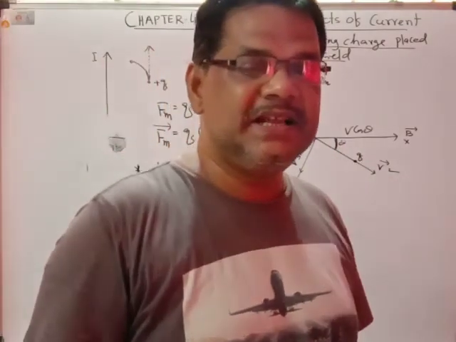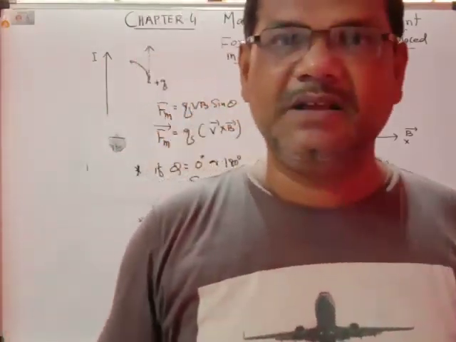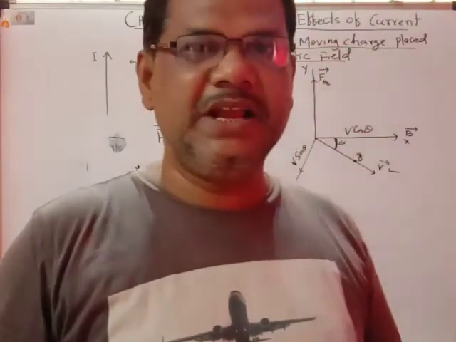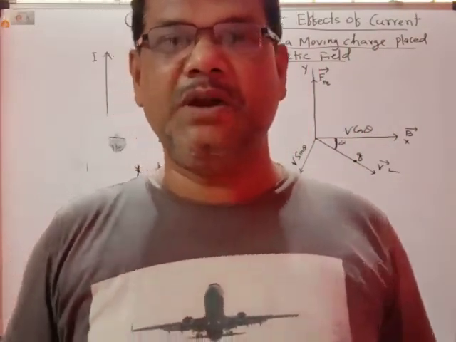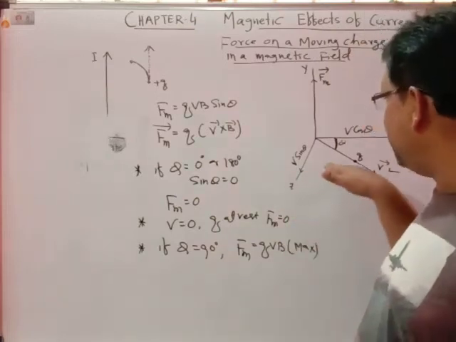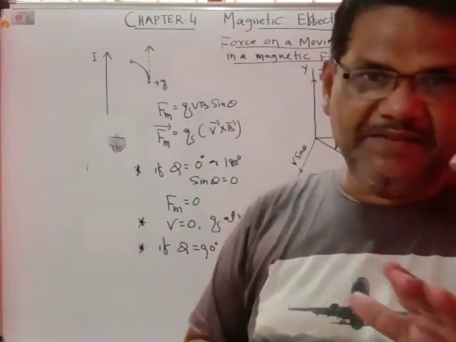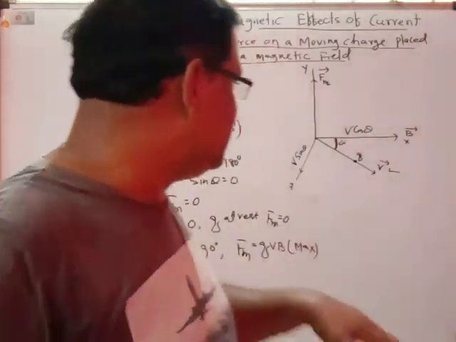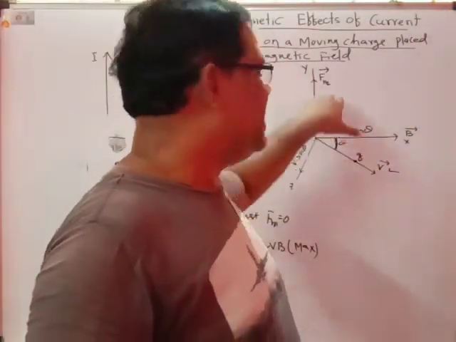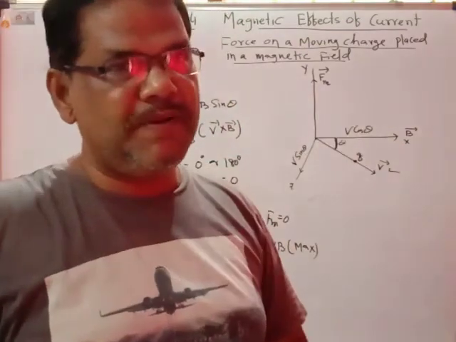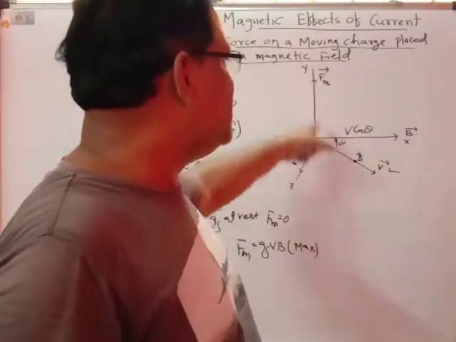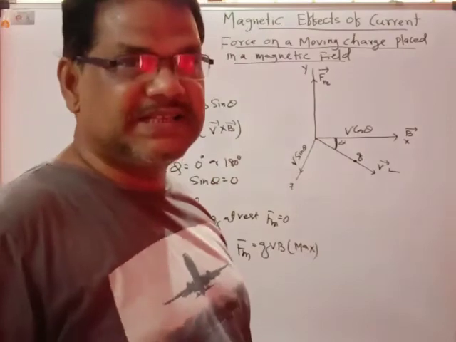In this case, you can easily find the direction of the force. The force is perpendicular to the plane containing the V vector and B vector. If they lie in the xz plane, then the F vector will be perpendicular to the plane, along the y-axis.